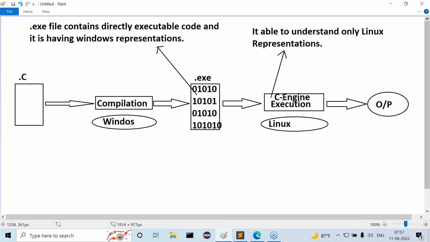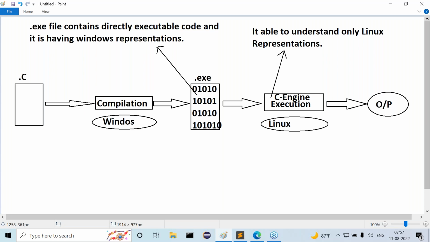So now some incompatibility is coming, or not? We get a .exe file with Windows representations, but here the C engine requires a .exe file with Linux representations. Then only the program will be executed. Now we are getting incompatibility over the .exe file, or not? Whenever we get this incompatibility, our program will not be executed.